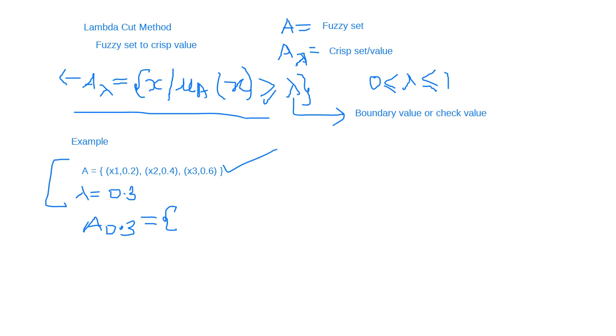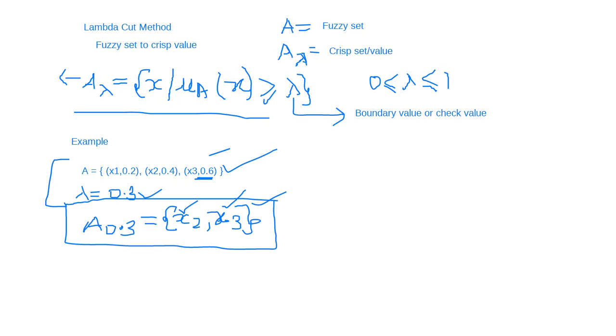Those whose membership value is greater than lambda. So it's x2 and x3. The membership value associated with x2 is greater than lambda, so you include it in the result. Similarly, the membership value associated with x3 is greater than lambda, so you include it in the result. Yes, this is the crisp set for this fuzzy set. This is our answer.